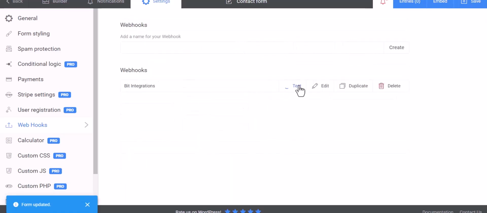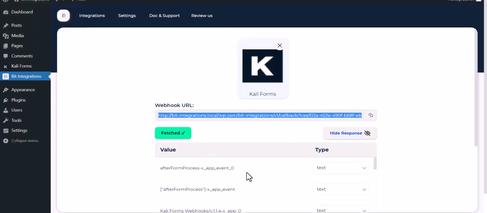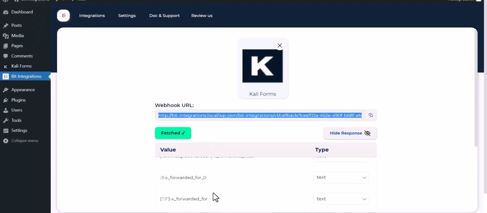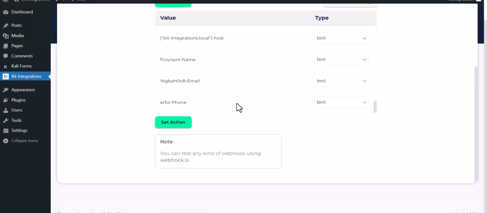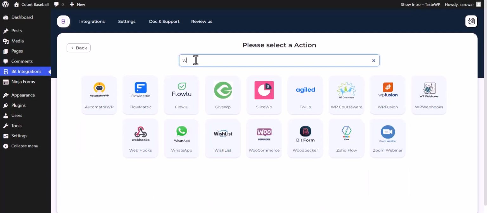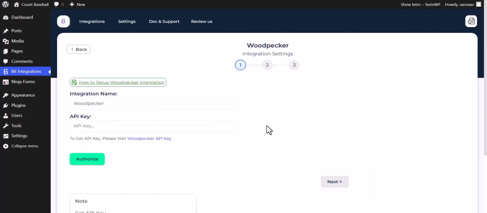Test. Test done. Now go to Bit Integrations dashboard, and here you can see the data is fetched successfully. Set actions. Search and select Woodpecker. Give here an API key, so please visit the Woodpecker API key.